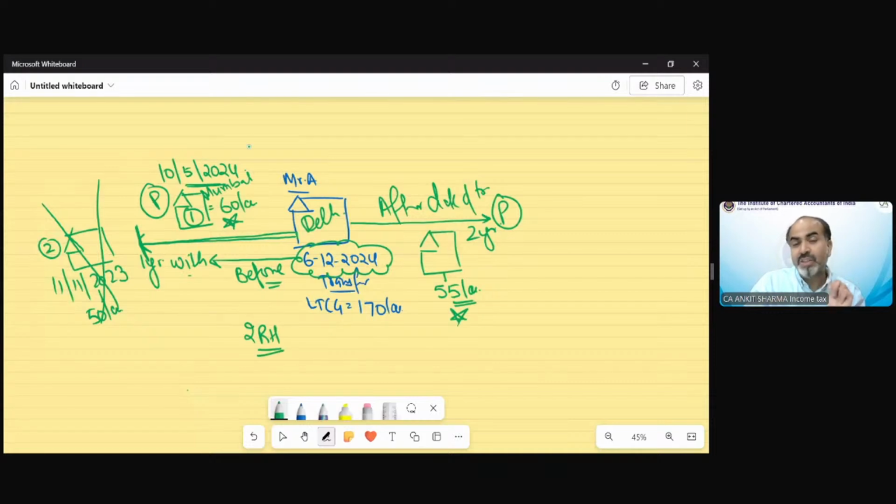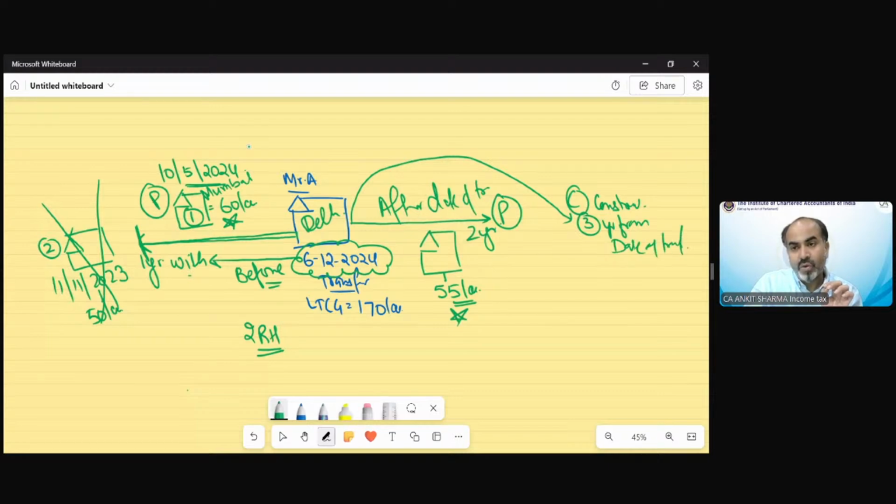So both are eligible. But the exemption is for purchase and construction. So we have seen the purchase duration is within 1 year before the date of transfer and within 2 years after the date of transfer. And now the construction option has also been given by the income tax department, that you can construct a property also within 3 years from the date of transfer.